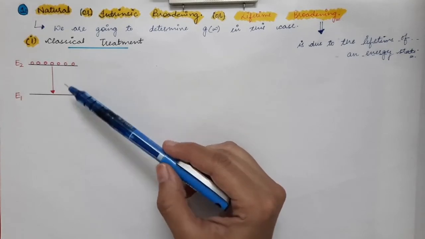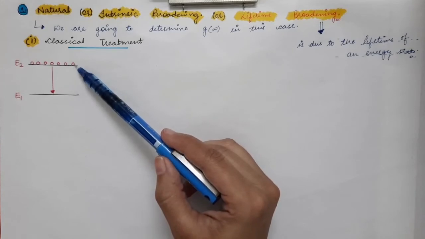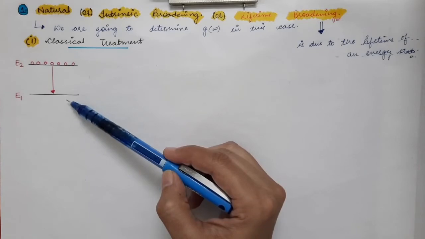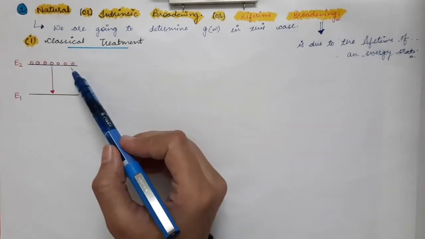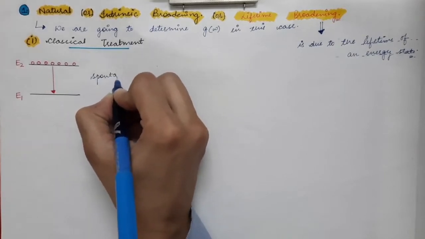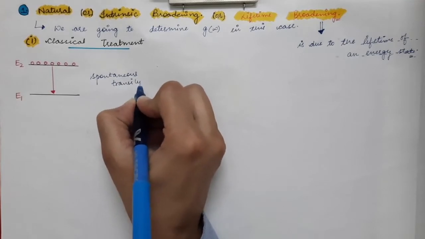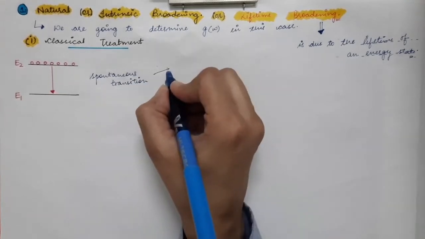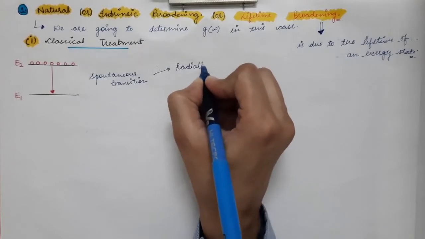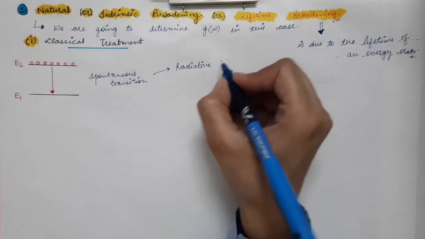The atoms present in the excited state, after spending some time, go to the ground state, and that is called the spontaneous transition. This spontaneous transition is of two types. First, the one we have already studied, the radiative transition, meaning emission of photons, which we call spontaneous emission.